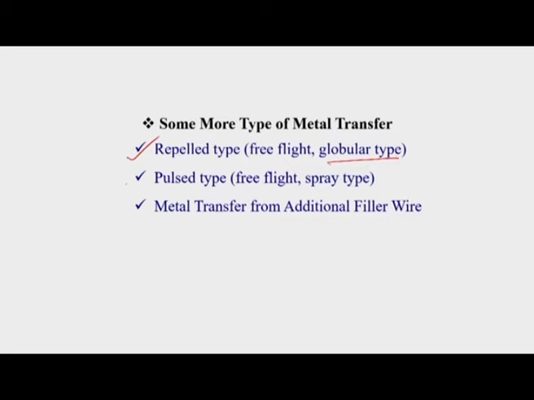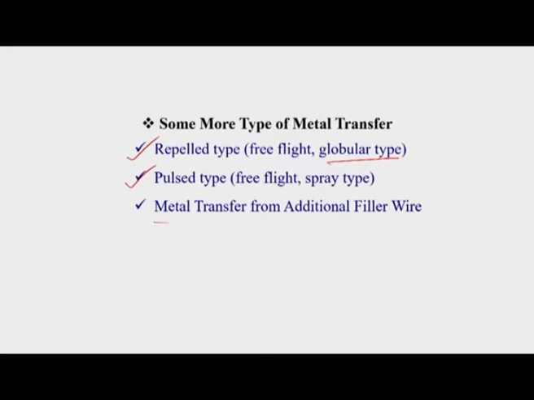Then another category of metal transfer is called pulse type of metal transfer. Here we generally get a spray type of free flight metal transfer. But these types of metal transfer can generally be observed only with machines of some specific characteristics.